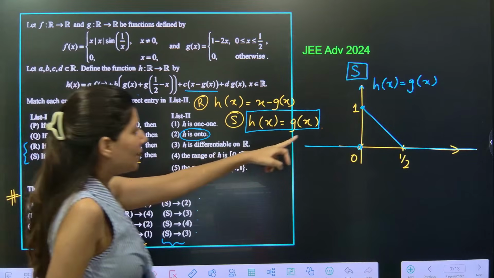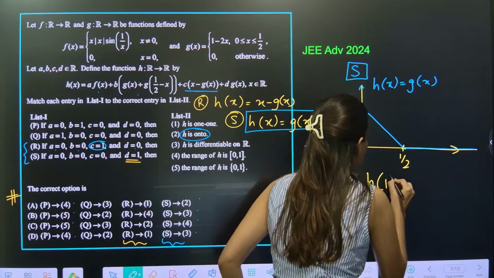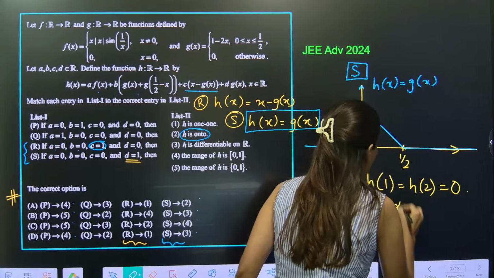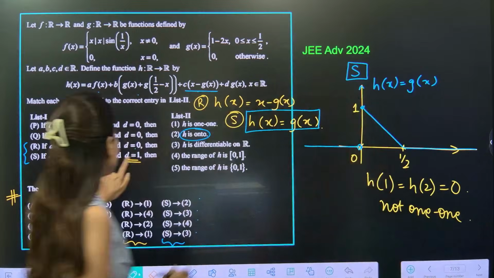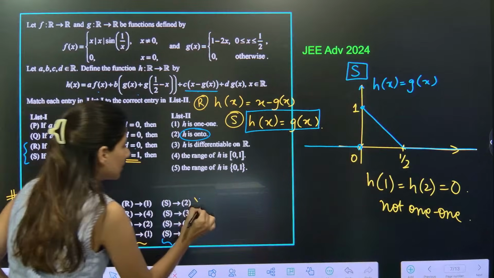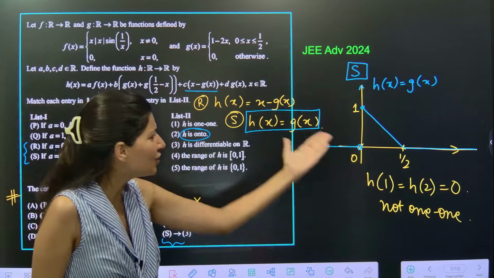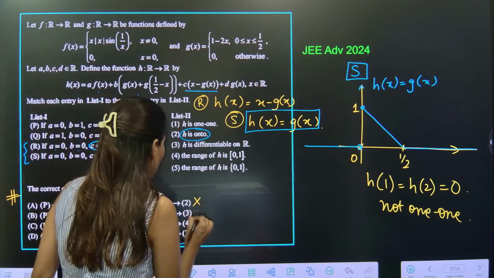So can you tell me this, H is on 2? No, absolutely not. Can you see H of 1 is equal to H of 2 is equal to 0. So this is not 1, 1. It is many-one. So S to 2 is wrong. S3, H is a differentiable function. Forget about differentiability. Can you see it is not even continuous? So this is also wrong.